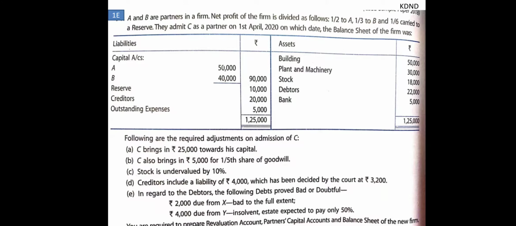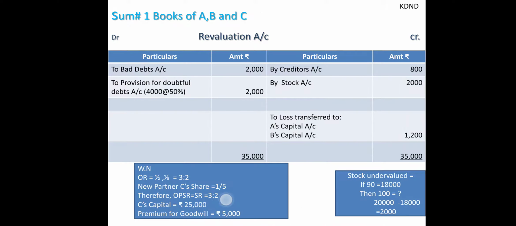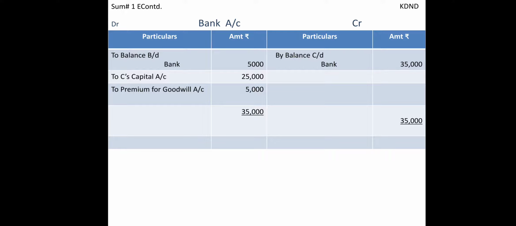You can see over here the reserves and capital balances I have transferred, and as I have prepared the bank account also, I have transferred the bank balance also, balance brought down 3,000, 5,000 rupees.